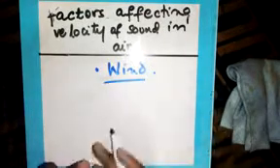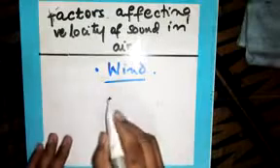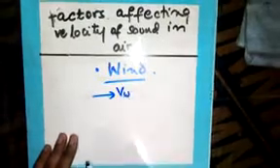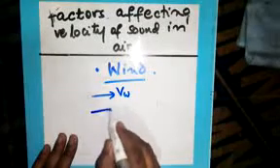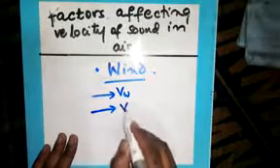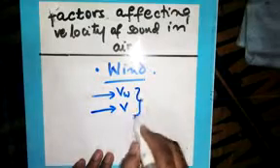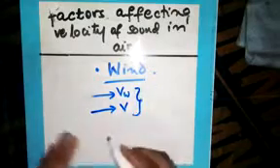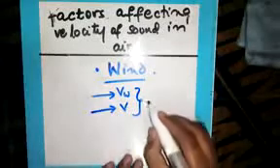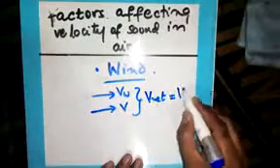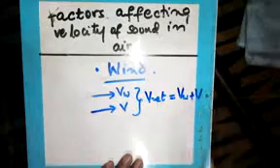It can decrease, it can increase. It depends on the direction of wind. If the direction of wind and the direction of sound, which is V, are the same, the speed of sound in air will increase. That means the net velocity will be equal to VW plus V.